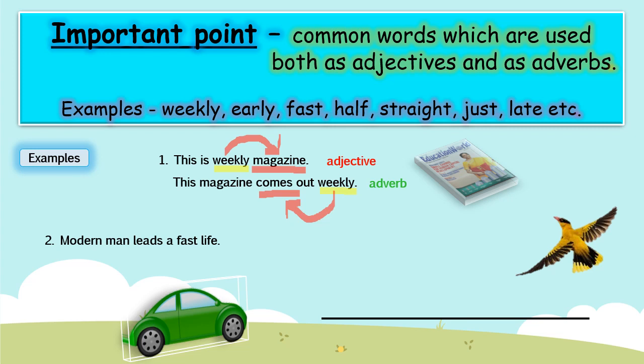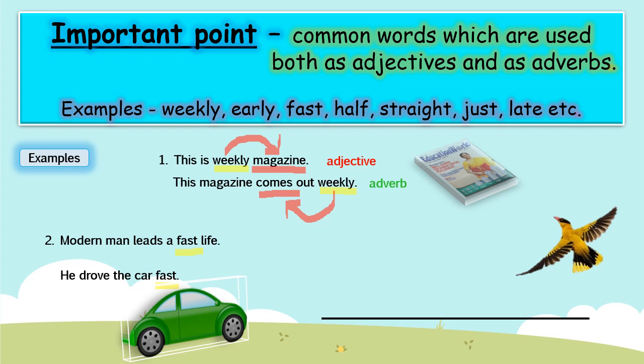Modern man leads a fast life. Let's see the other sentence: He drove the car fast. Now children, what is common in both sentences? Again, fast and fast. Again, pay attention. In one sentence it is an adverb and in the other it is an adjective. How to find out?